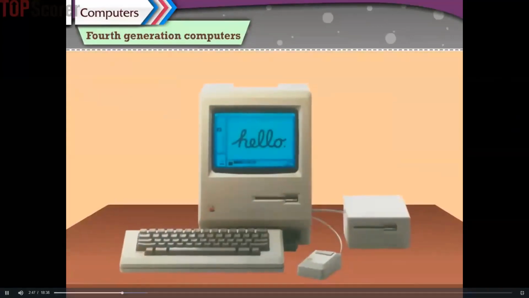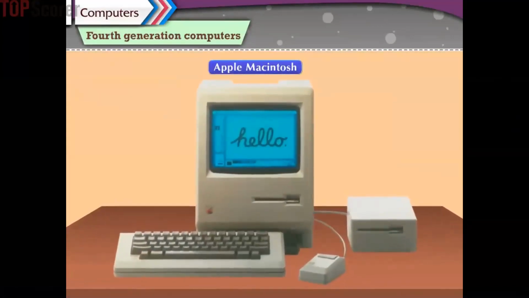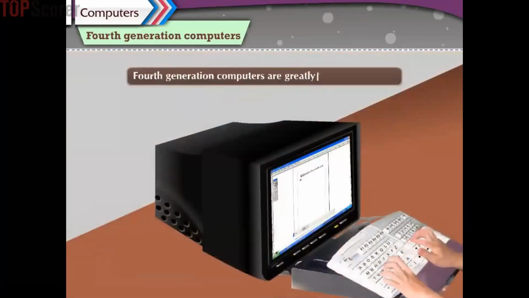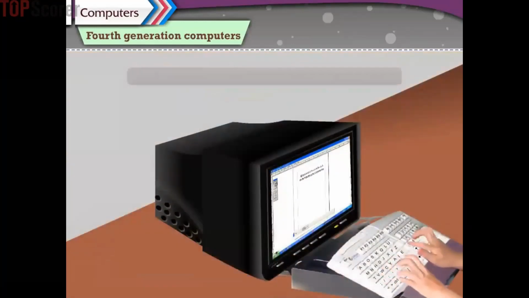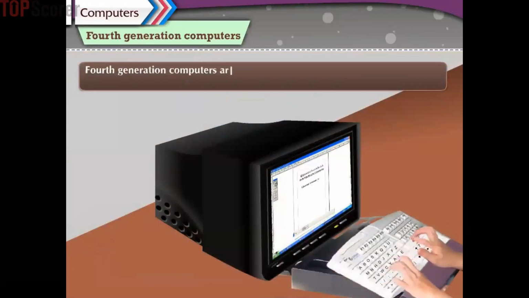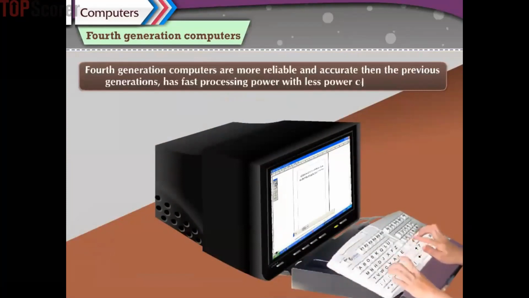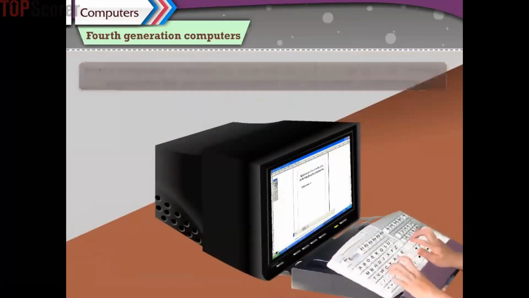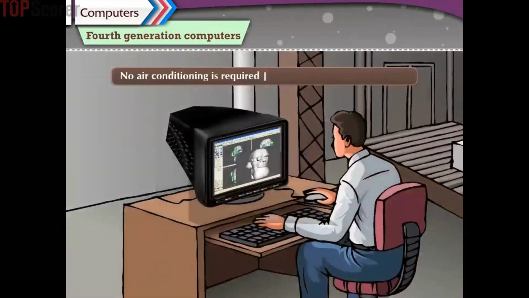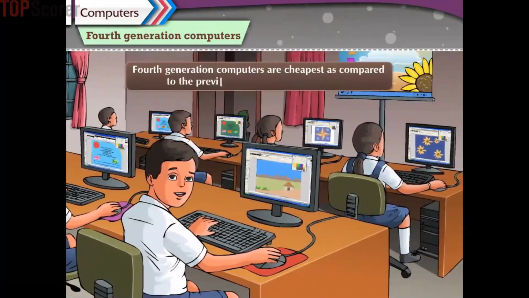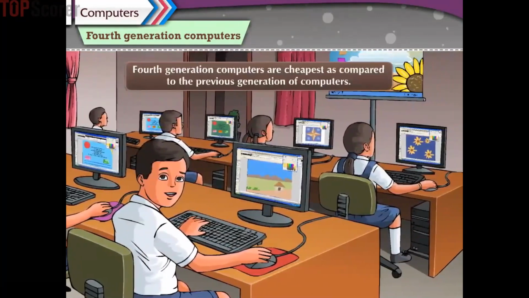An example of fourth generation computer is Apple Macintosh. Fourth generation computers are greatly reduced in size. These computers are more reliable and accurate than the previous generations, have fast processing power with less power consumption. No air conditioning is required by these computers. These computers are cheapest as compared to the previous generation of computers.